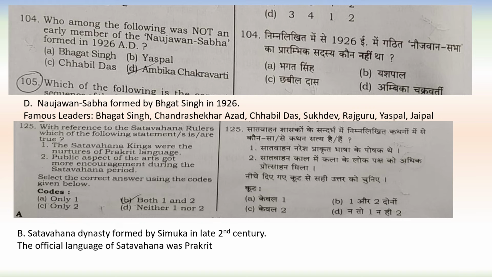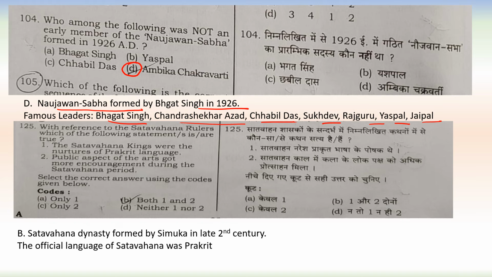Next question is, who among the following was not an early member of the Naujawan Sabha formed in 1926 AD? Naujawan Sabha was formed by Bhagat Singh in 1926, and the famous leaders were Bhagat Singh, Chandrasekhar Azad, Bhagwati Charan Vohra, Sukhdev, Rajguru, Yashpal, Jaipal, etc. So here in the given options, Ambika Chakravarti was not an early member of Naujawan Sabha, which was formed in 1926.